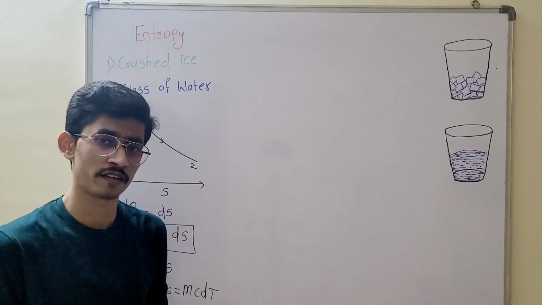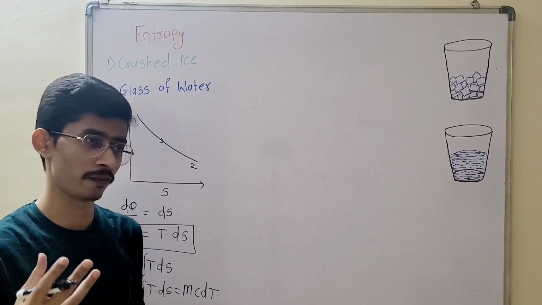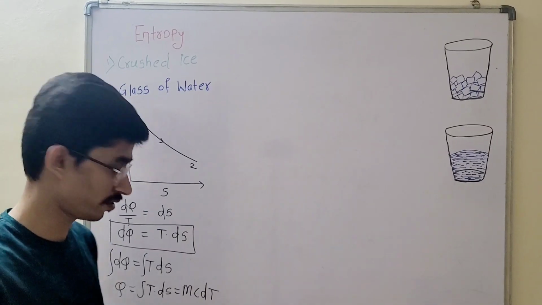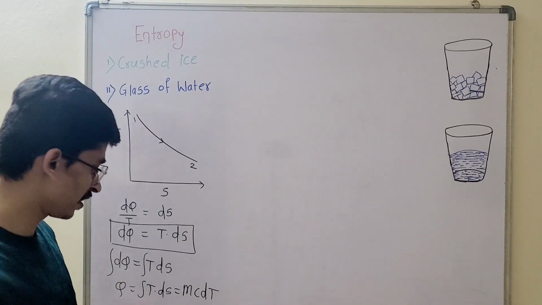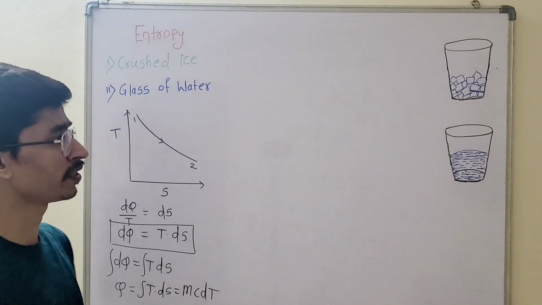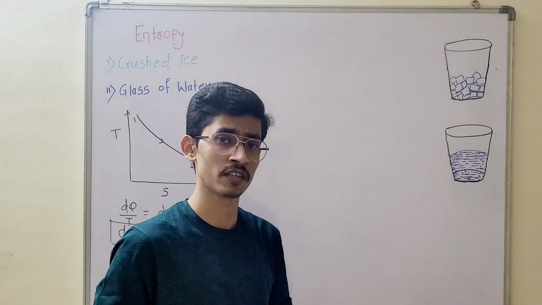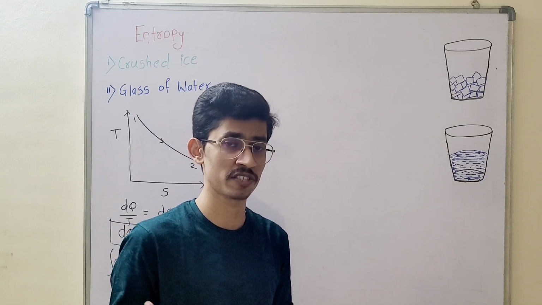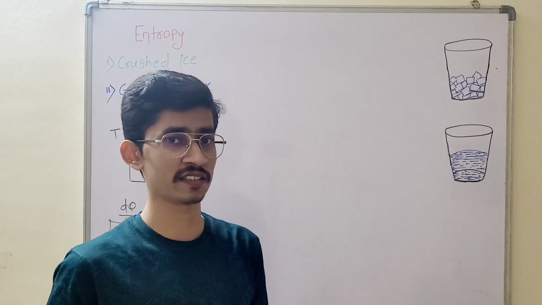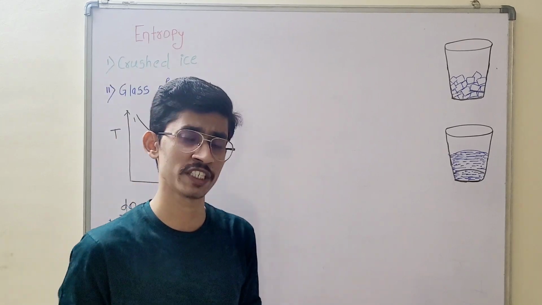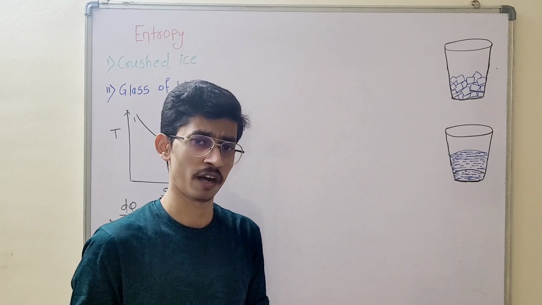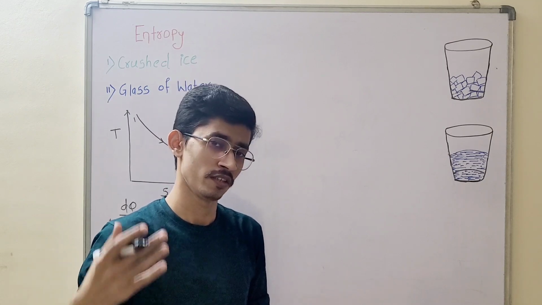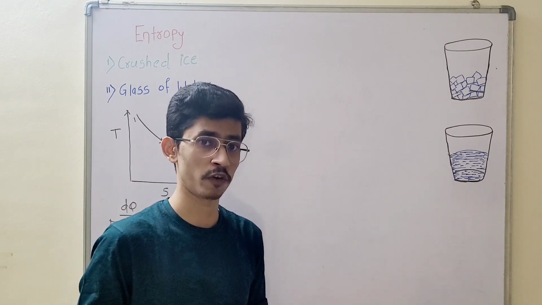Heat transfer, or maximum capacity of heat, is nothing but mc delta T, the change in temperature. So this relation will help you find the change in entropy for a solid or liquid substance. We are not discussing gases here, because for gases there will be three different formulas to find the change in entropy, according to Cp, Cv, and the polytropic index.